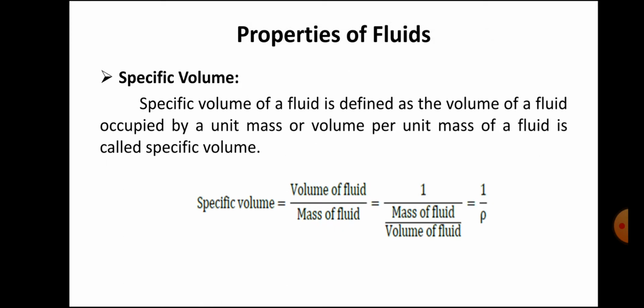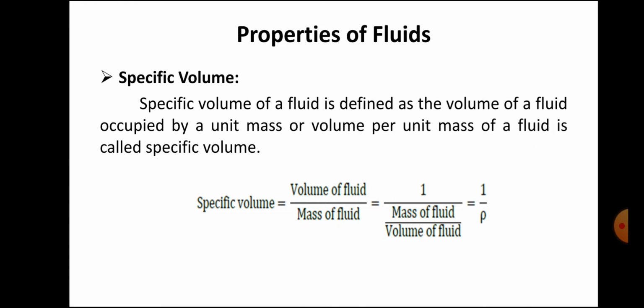Now another property is specific volume. Specific volume of the fluid is defined as a ratio of volume of fluid to mass of fluid, or another way we can say that the specific volume of the fluid is defined as the volume of fluid occupied by unit mass.